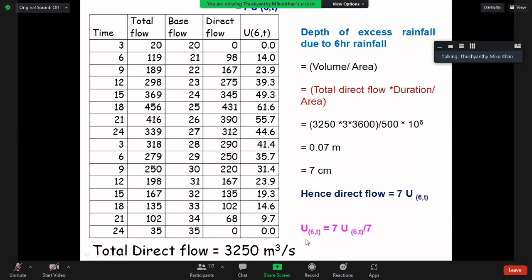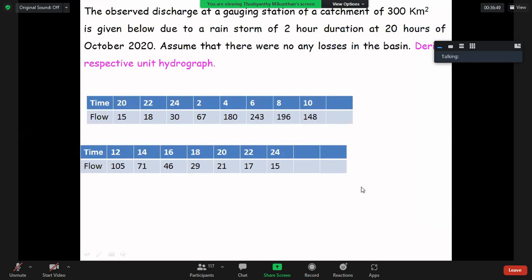So shall we move to the next calculation? Okay, ma'am. Here see, the observed discharge at a gauging station of a catchment of 300 kilometers square. Write the known required data: area 300 kilometers square.